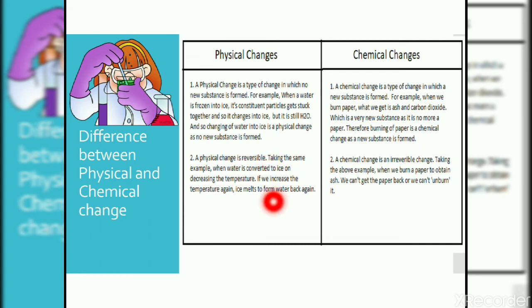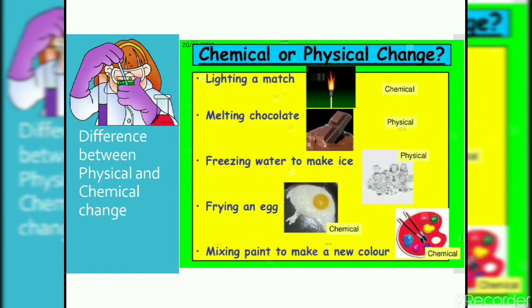So a physical change is reversible. We can convert it into the original form, like when water is converted to ice on decreasing the temperature, or if we increase the temperature again, ice will melt into water again. But a chemical change is an irreversible change. Like when we burn a paper to obtain the ash, we can't get the paper back, or we can't unburn it. So these are some of the few differences between physical changes and chemical changes.